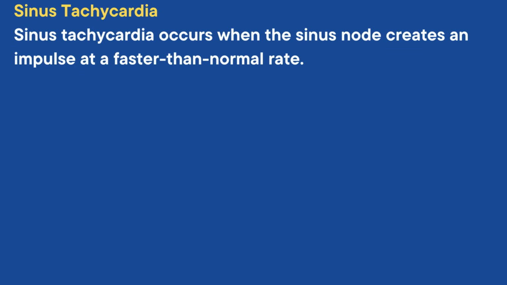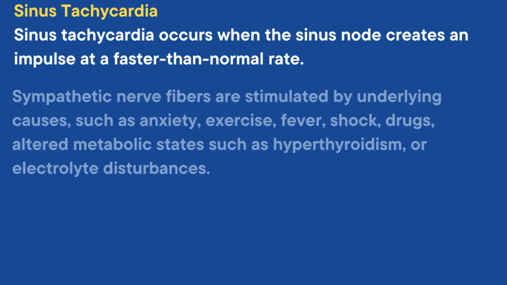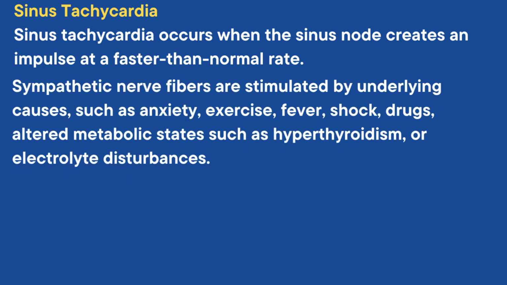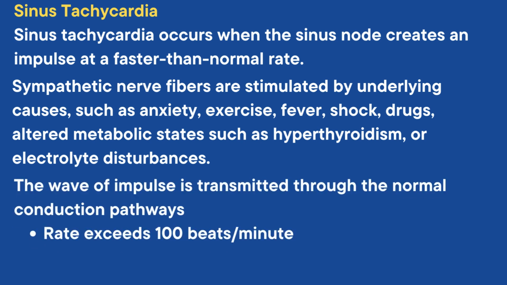Now let us see sinus tachycardia. Sinus tachycardia occurs when the sinus node creates an impulse at a faster than normal rate. Sympathetic nerve fibers, which act to speed up excitation of the SA node, are stimulated by underlying causes such as anxiety, exercise, fever, shock, drugs, altered metabolic states such as hyperthyroidism, or electrolyte disturbances. The wave of impulse is transmitted through the normal conduction pathways. The rate of sinus stimulation is simply greater than normal, that is, more than 100 beats per minute.